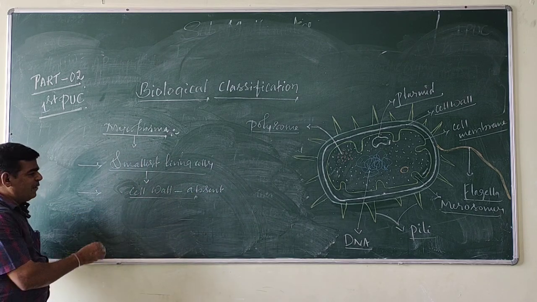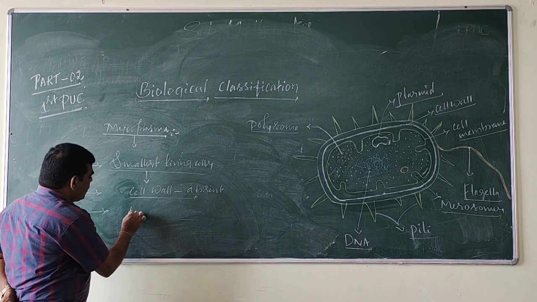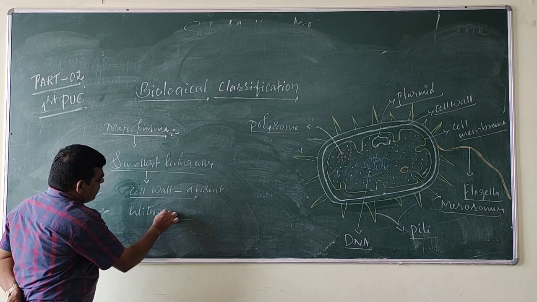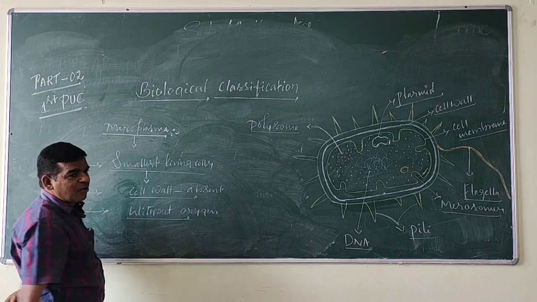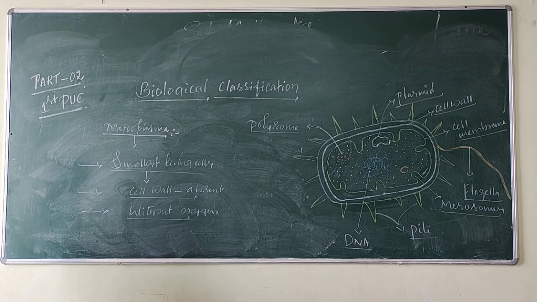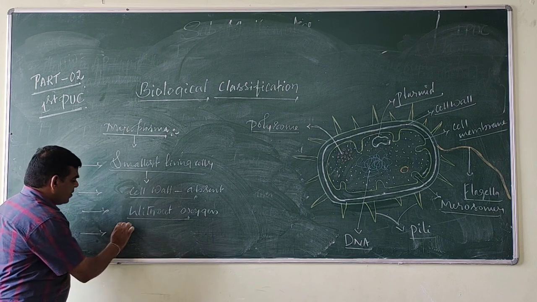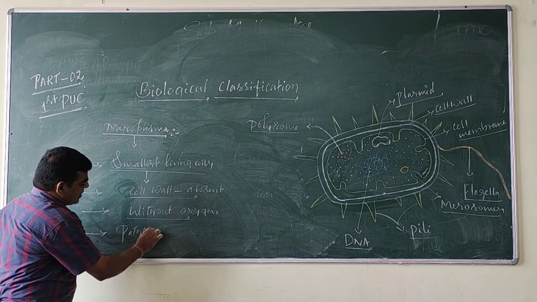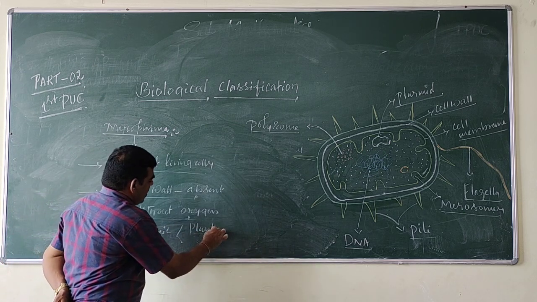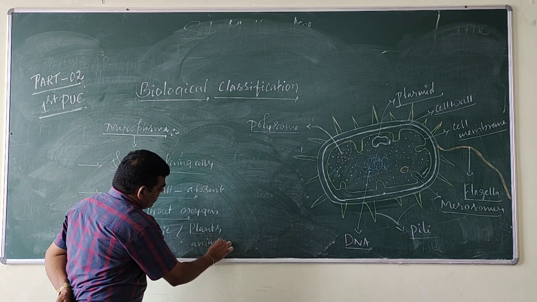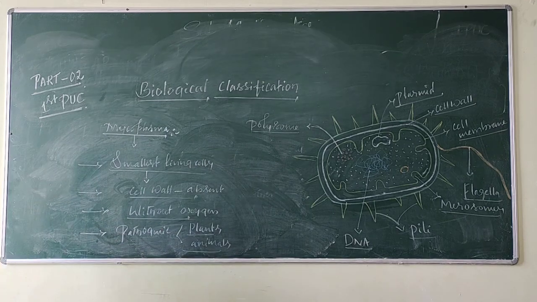These are the smallest living cells, and they can survive without oxygen. That is, anaerobic conditions. Anaerobic means absence of oxygen. And mycoplasma are pathogenic for both plants and animals.